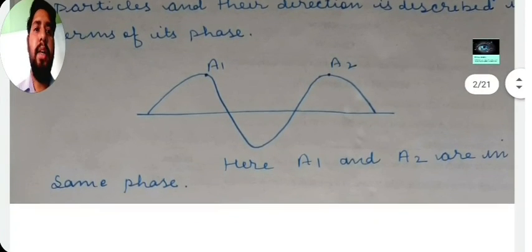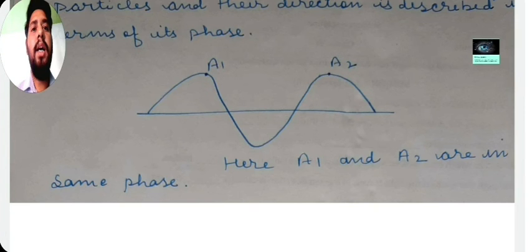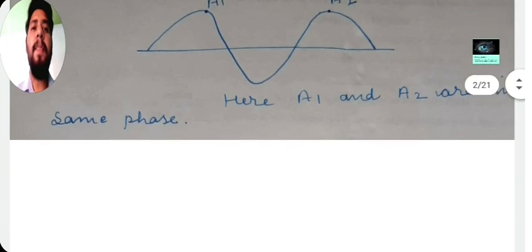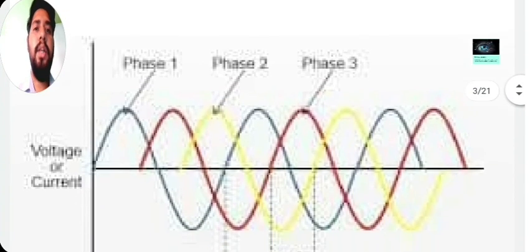In this figure we have a particle and we draw a wave from this particle, and there are the positions a1 and a2. You will see these both particles are in the same phase. Now come to the next one.